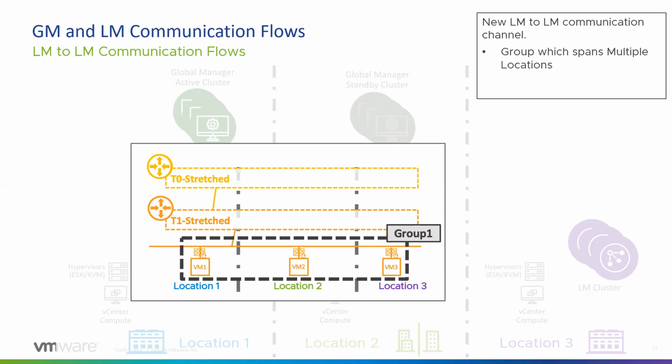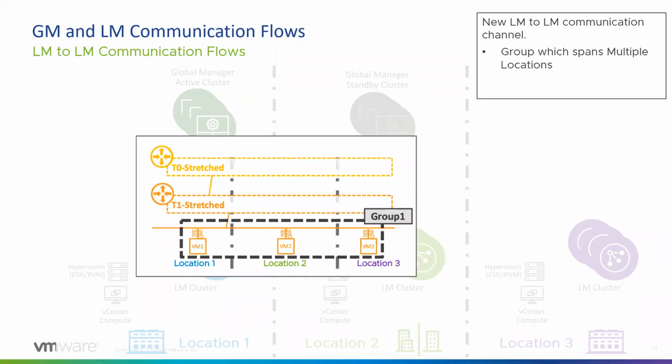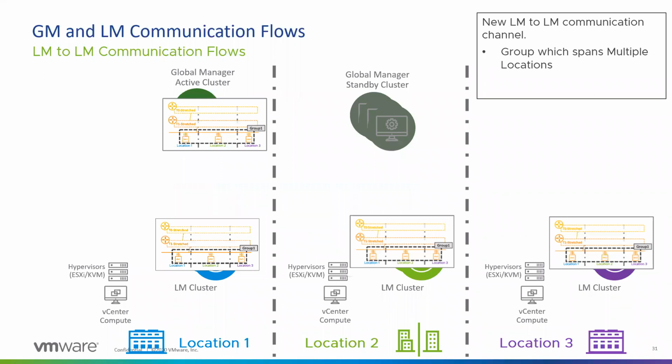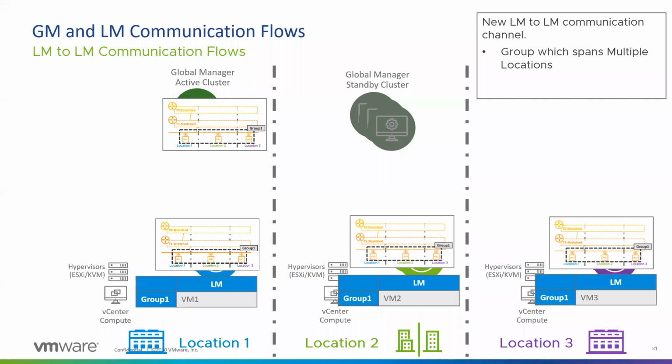So you create a global group for VMs having tag Windows. The group gets created, synced to the standby manager, and then pushed to all the local managers. But actually VM1 is on site 1, VM2 is on site 2, and VM3 is on site 3. They are all part of the same group, but each is local to its location.